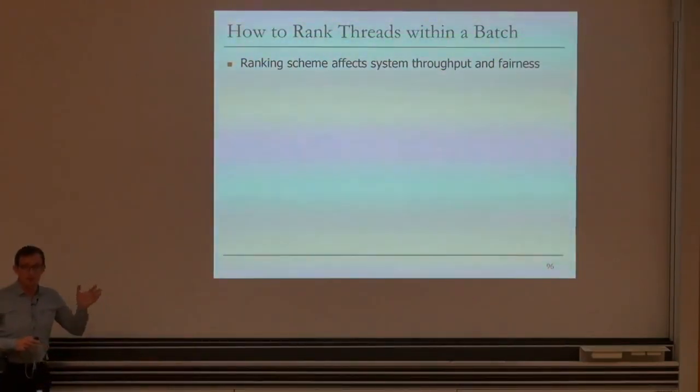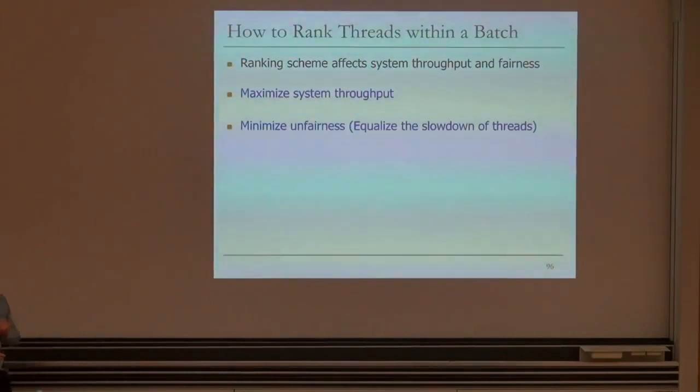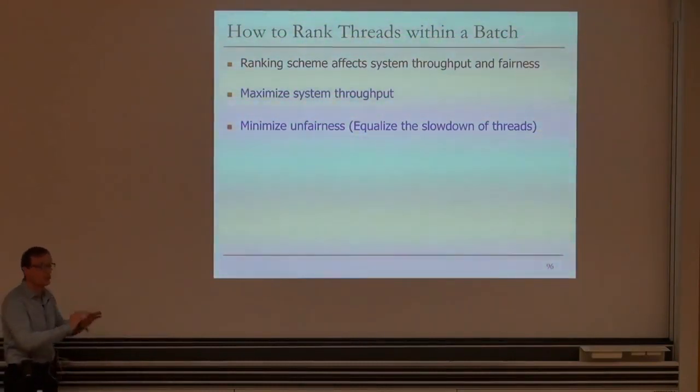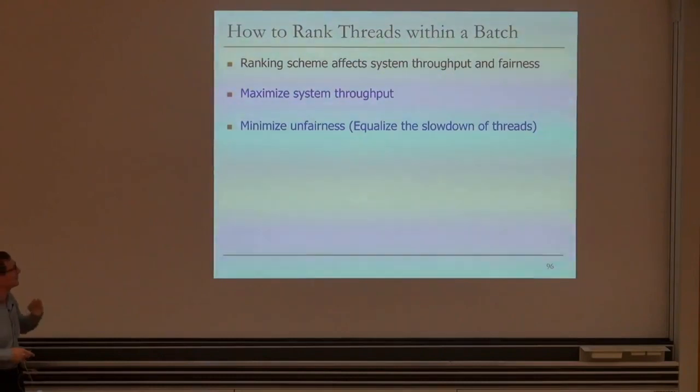It affects both throughput and fairness, that's why this is important, and our goal is twofold. We want to maximize the system throughput with parallelism awareness, as well as enabling the cores to make progress, and we want to minimize unfairness. And unfairness, in this case, our definition is to equalize the slowdown of the threads. All else being equal, this is not a bad unfairness definition, but of course, fairness is a huge concept, and there are many, many definitions of it. We're going to use this one. It turns out both of these point to a similar policy.